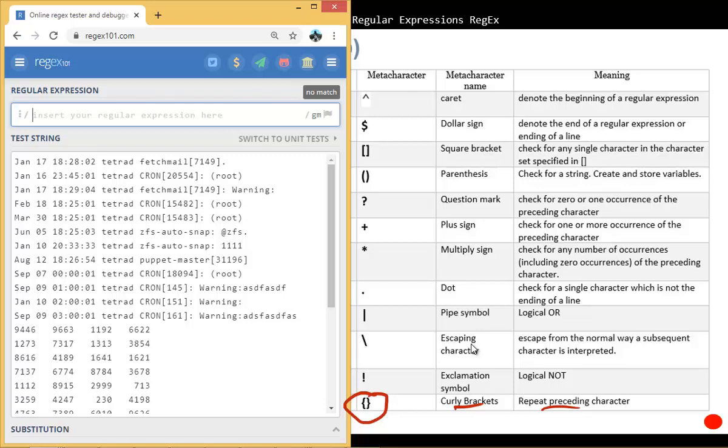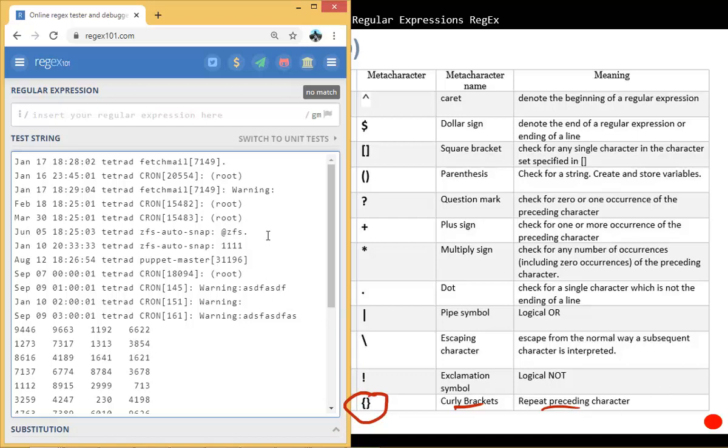We can use the curly brackets. But we don't want to match any entry that has just a single 1, like this entry here. We do want to match this one because there are 4 ones, this one has 2 ones, and this one has 3 ones. So we want to match any entry where the character 1 appears twice, 3 times, or 4 times, not just single ones.